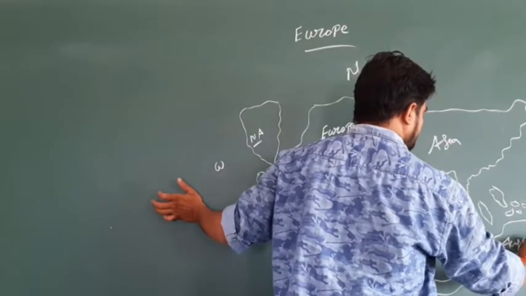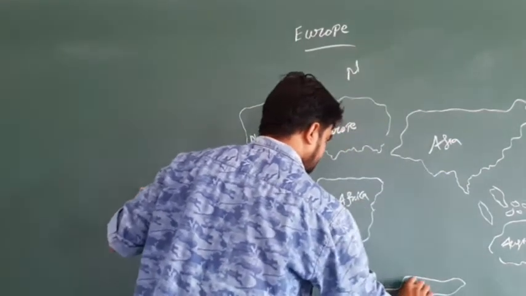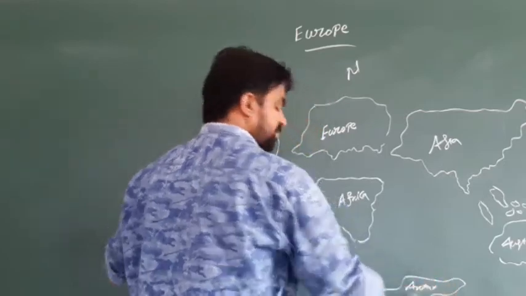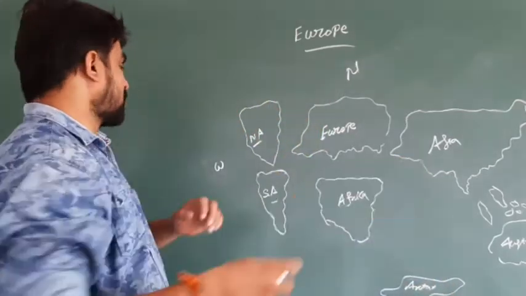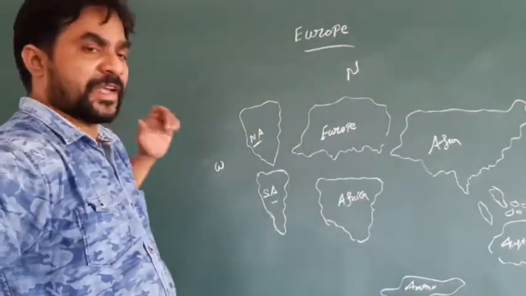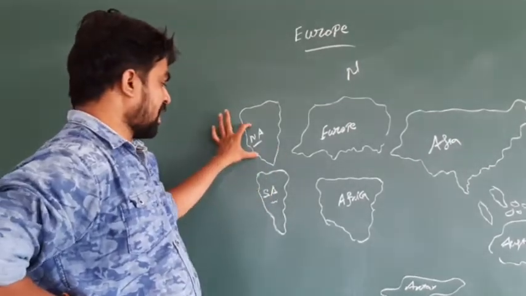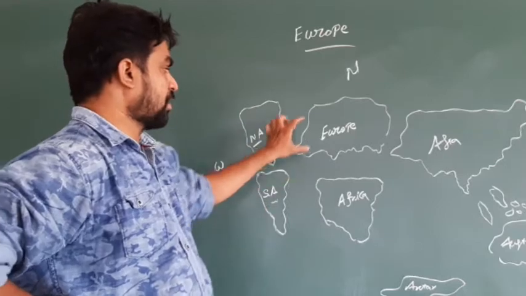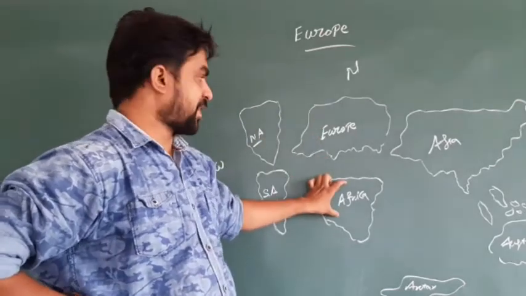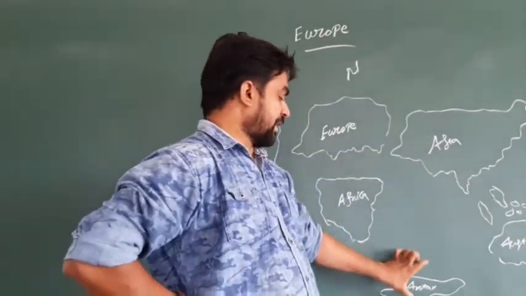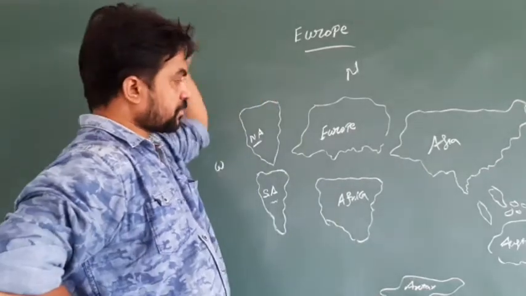This one is Australia, and here is Antarctica. So if you observe the world map, you can understand that we have the 7 continents: North America, South America, Europe, Africa, Asia, Australia, and Antarctica.